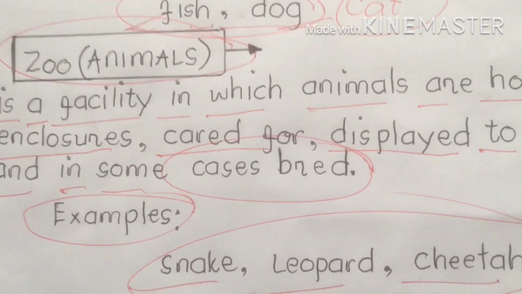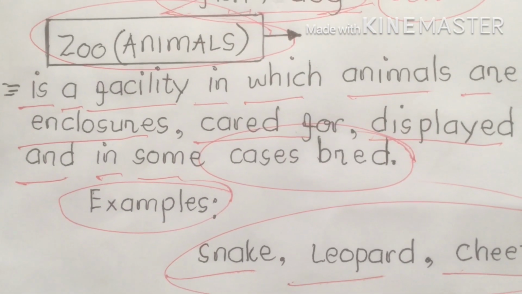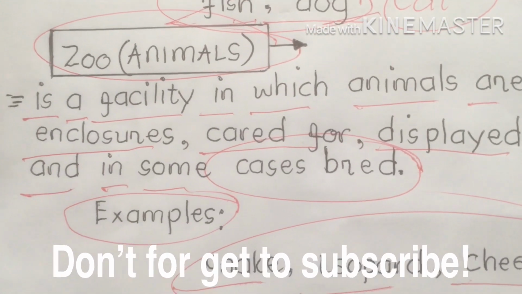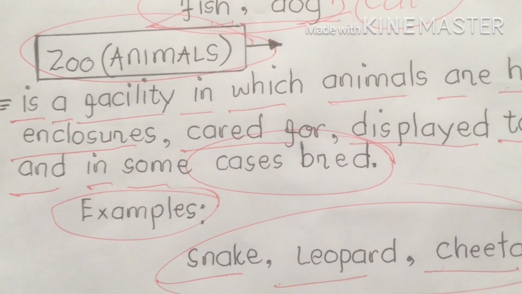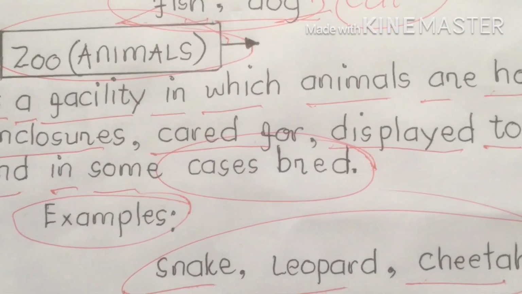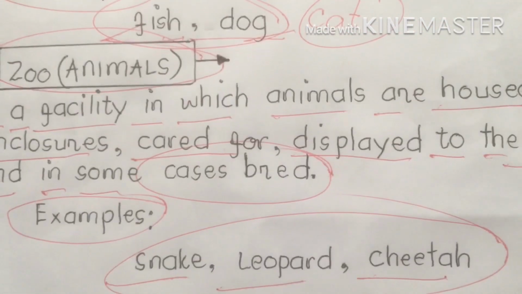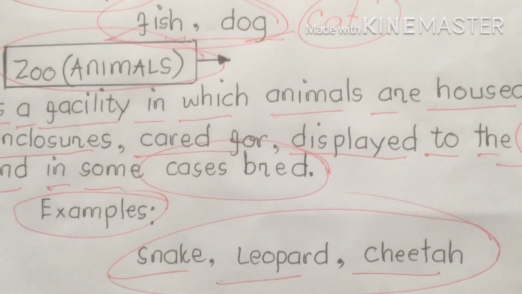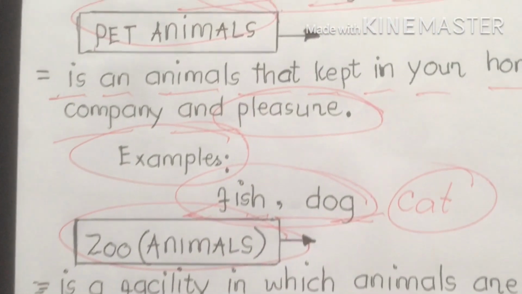A zoo is a place that we can consider their temporary habitat or second home, because their first home is the forest, wherein different kinds of animals live. That's their natural habitat or natural environment wherein they can breed and live peacefully.